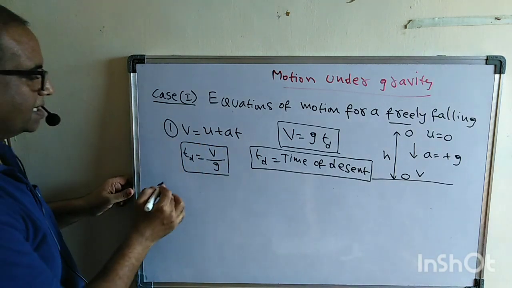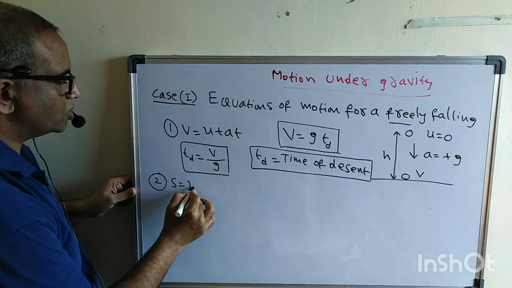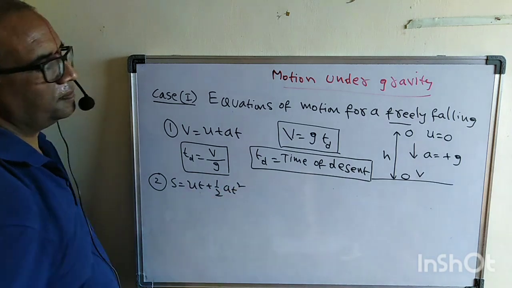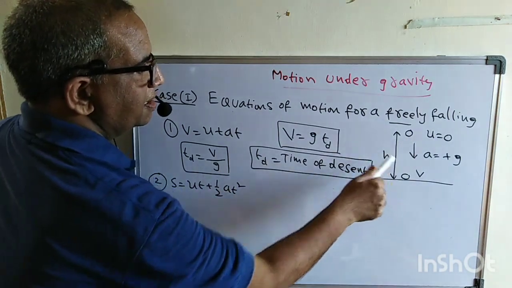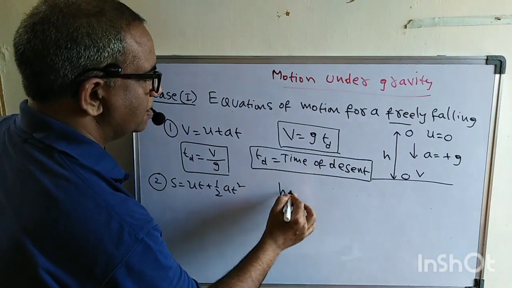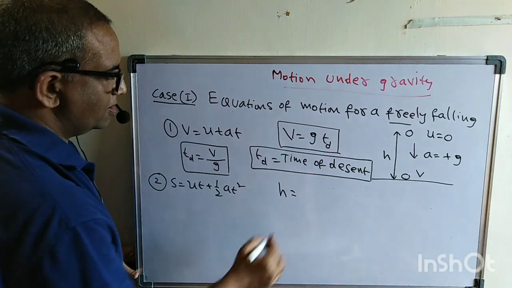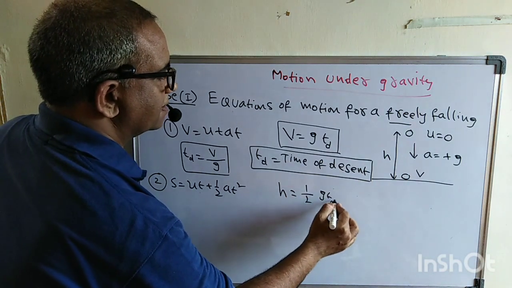Now let us look at the second one. What is the second equation of motion we have? s = ut + half at square. So let us substitute there. What is the displacement here, from here to here? That is nothing but h. So h is equal to initial velocity, how much here? 0. Therefore 0 plus half g td square.